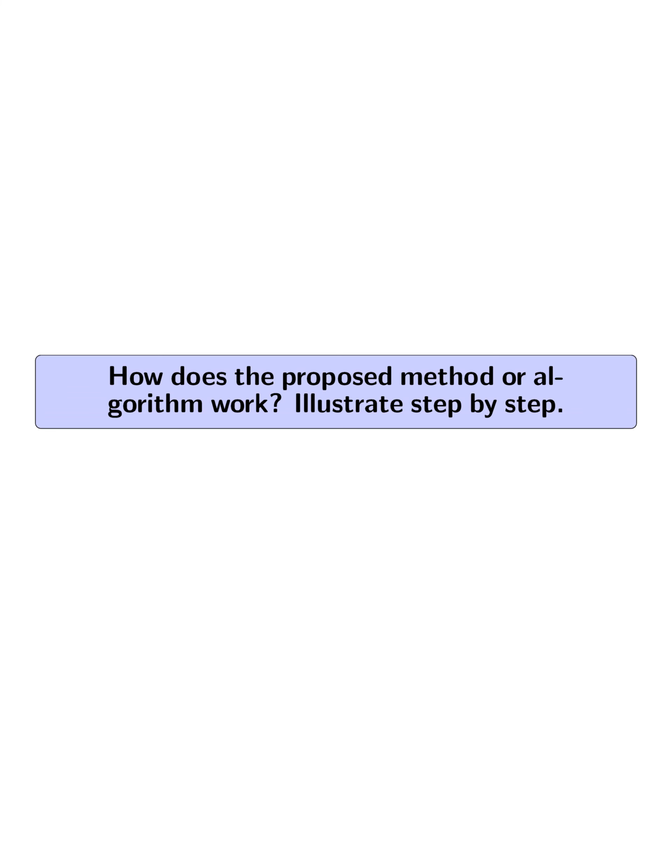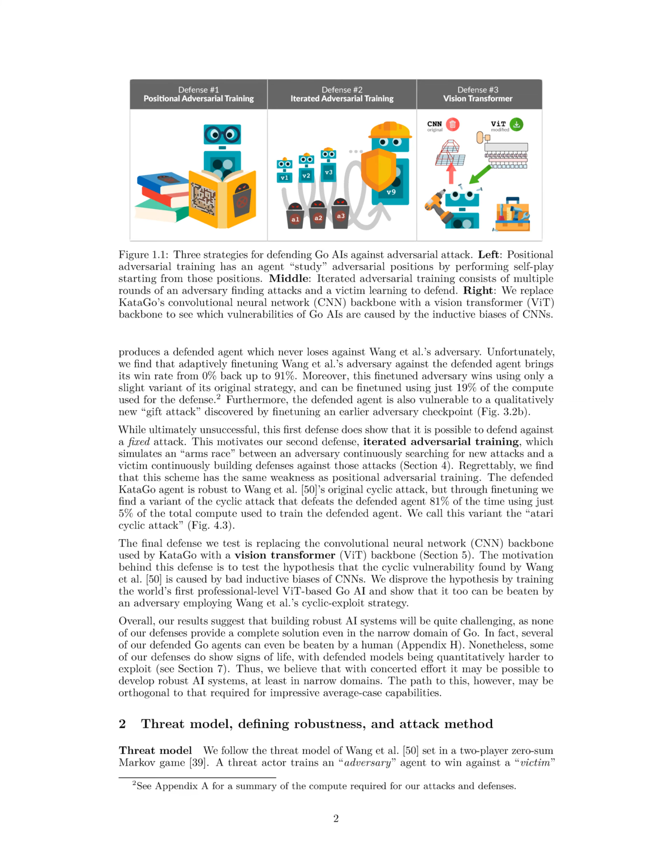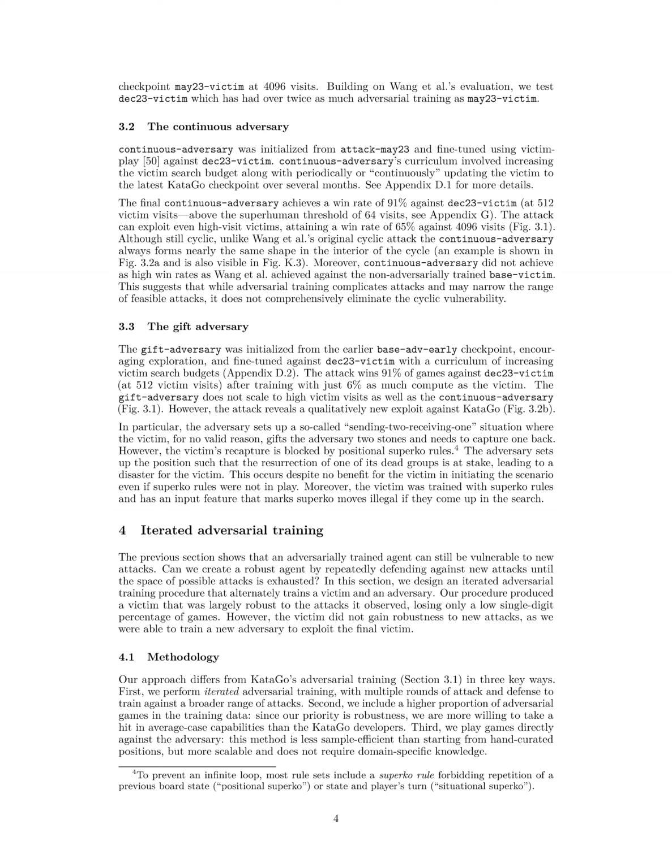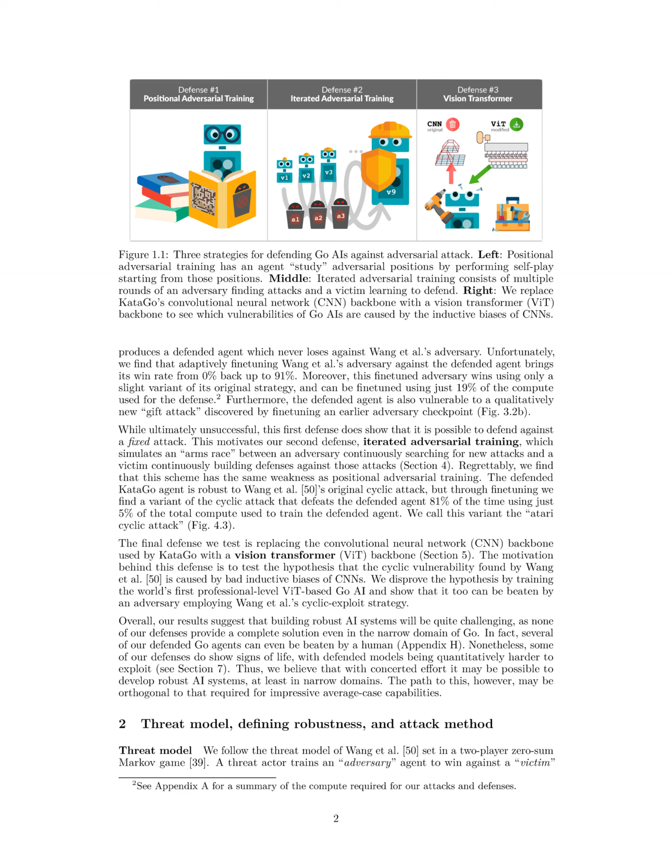How does the proposed method or algorithm work? Illustrate step by step. The proposed method in the paper works through an iterative process called iterated adversarial training. This process involves training a victim agent and an adversary agent alternately, over multiple rounds, to defend against a broader range of attacks. The victim is initially trained to be robust against the latest adversary, and then an adversary is trained to attack this hardened victim.